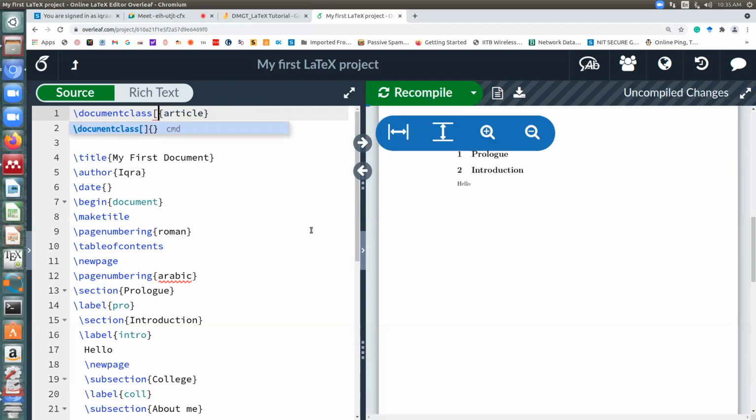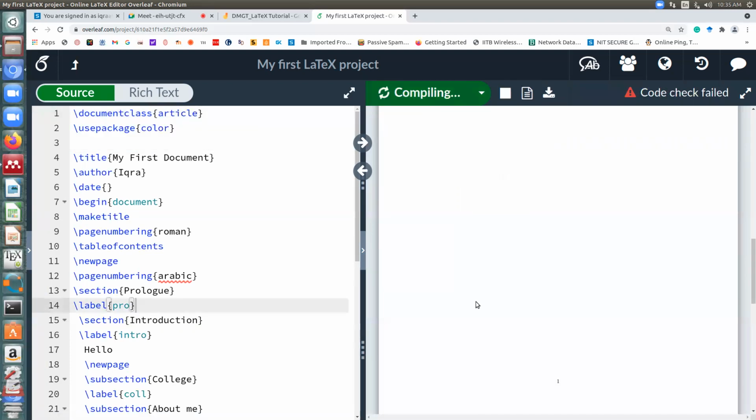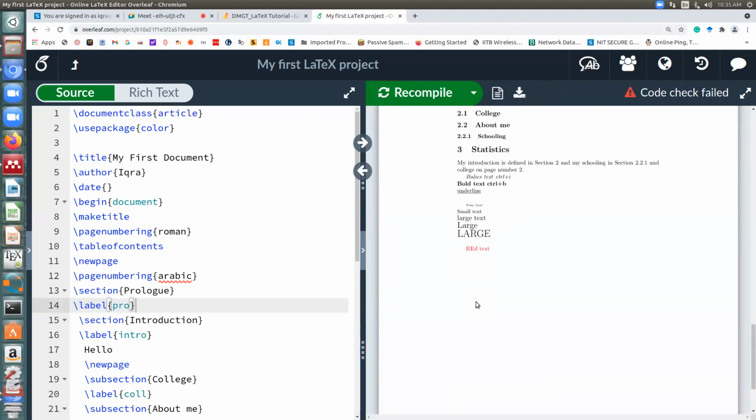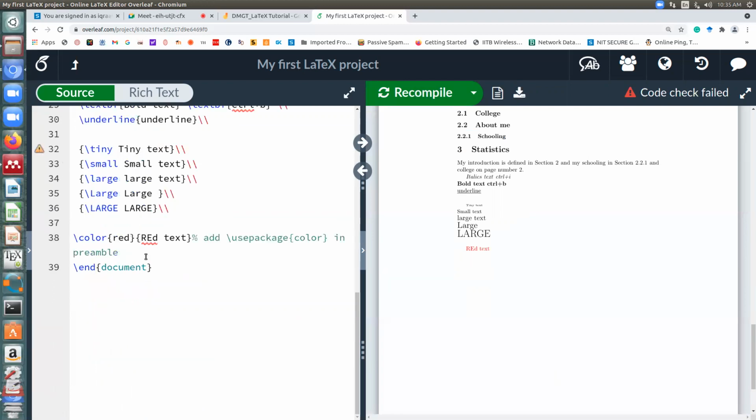Okay, so there's some more questions. Break a line. So what the double backslash is used for is a new line, like if you want to split a paragraph.